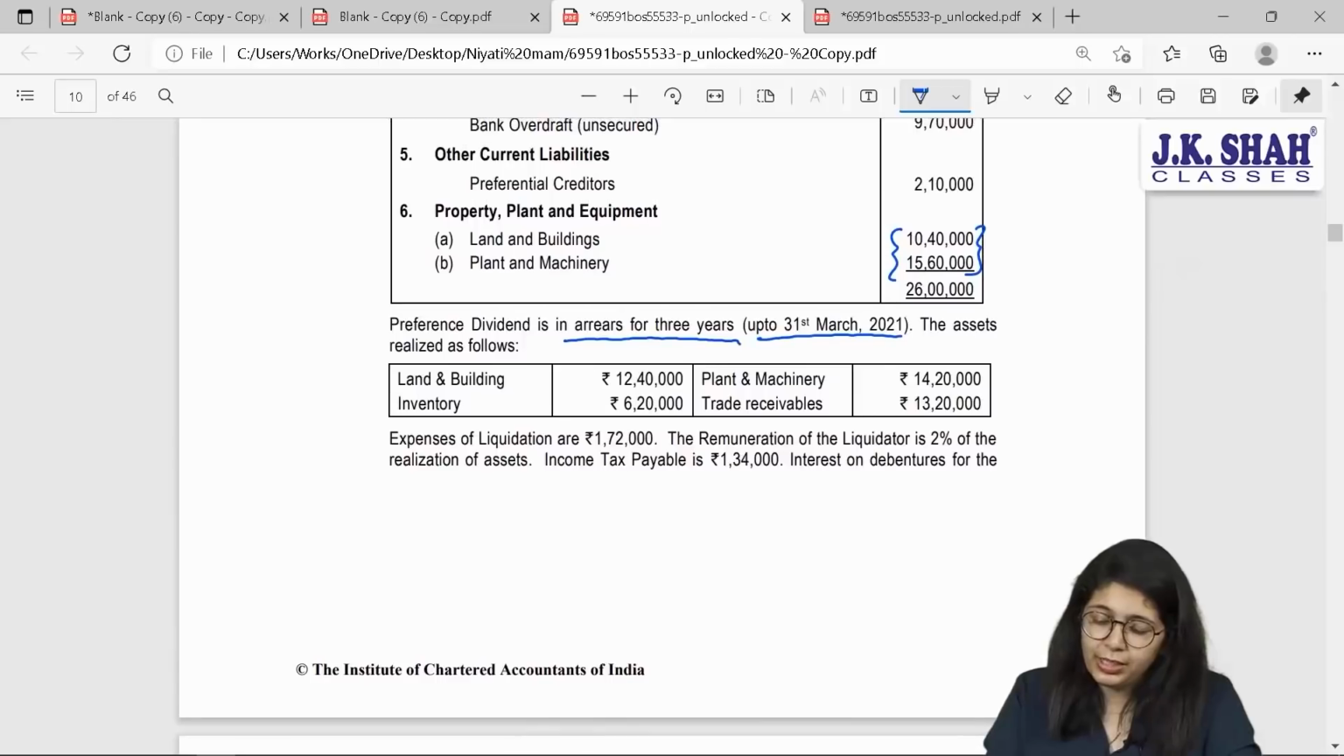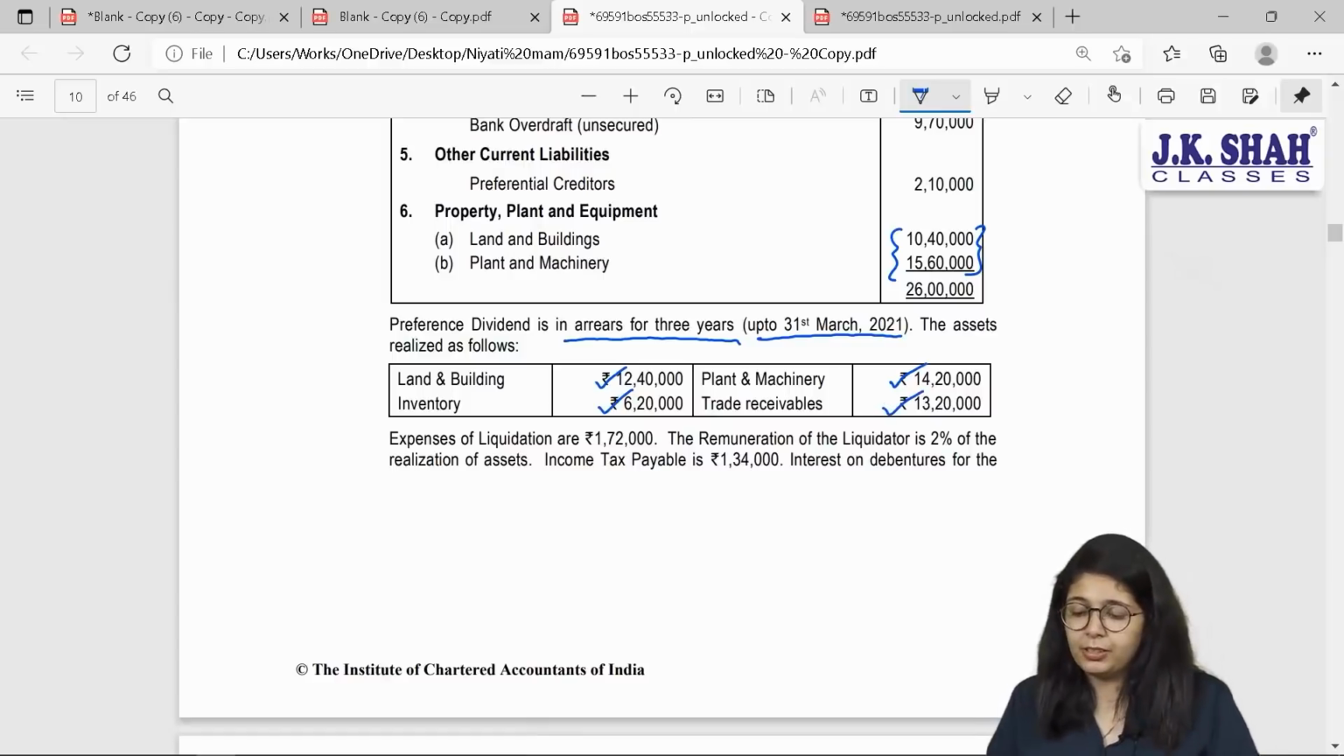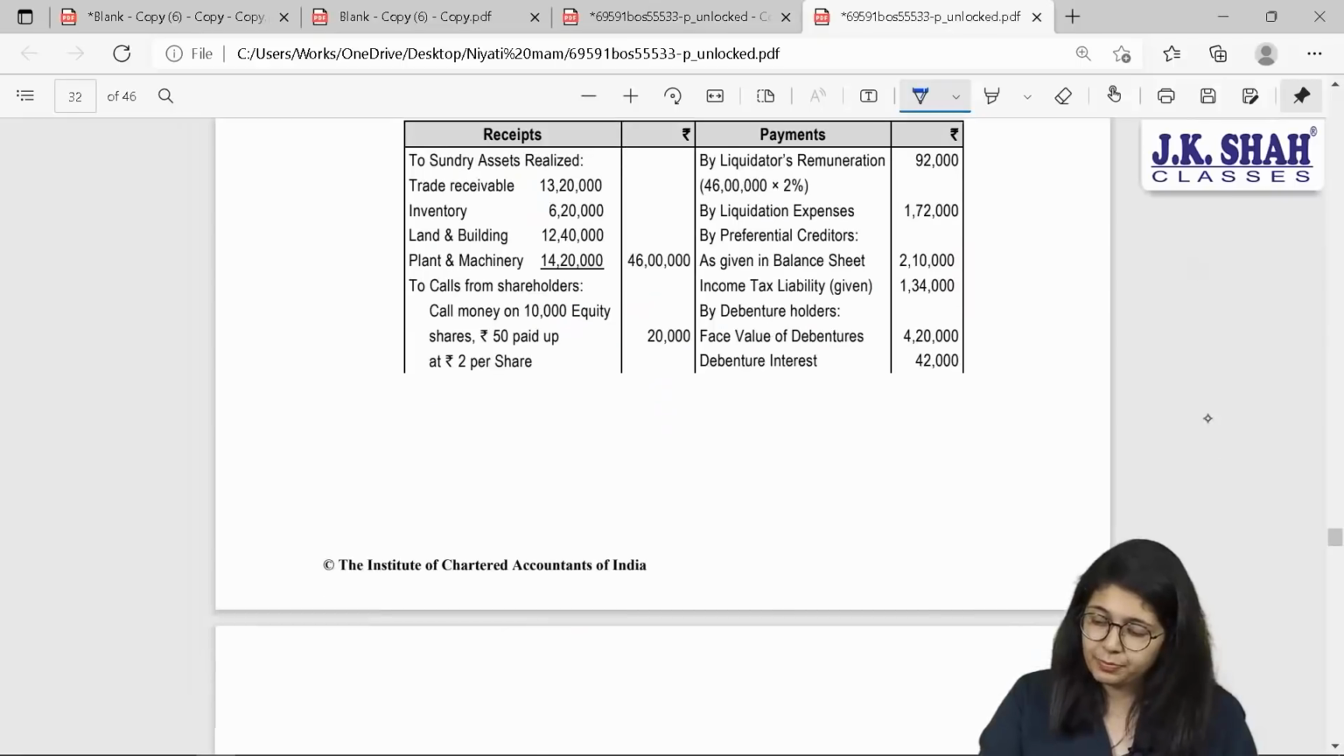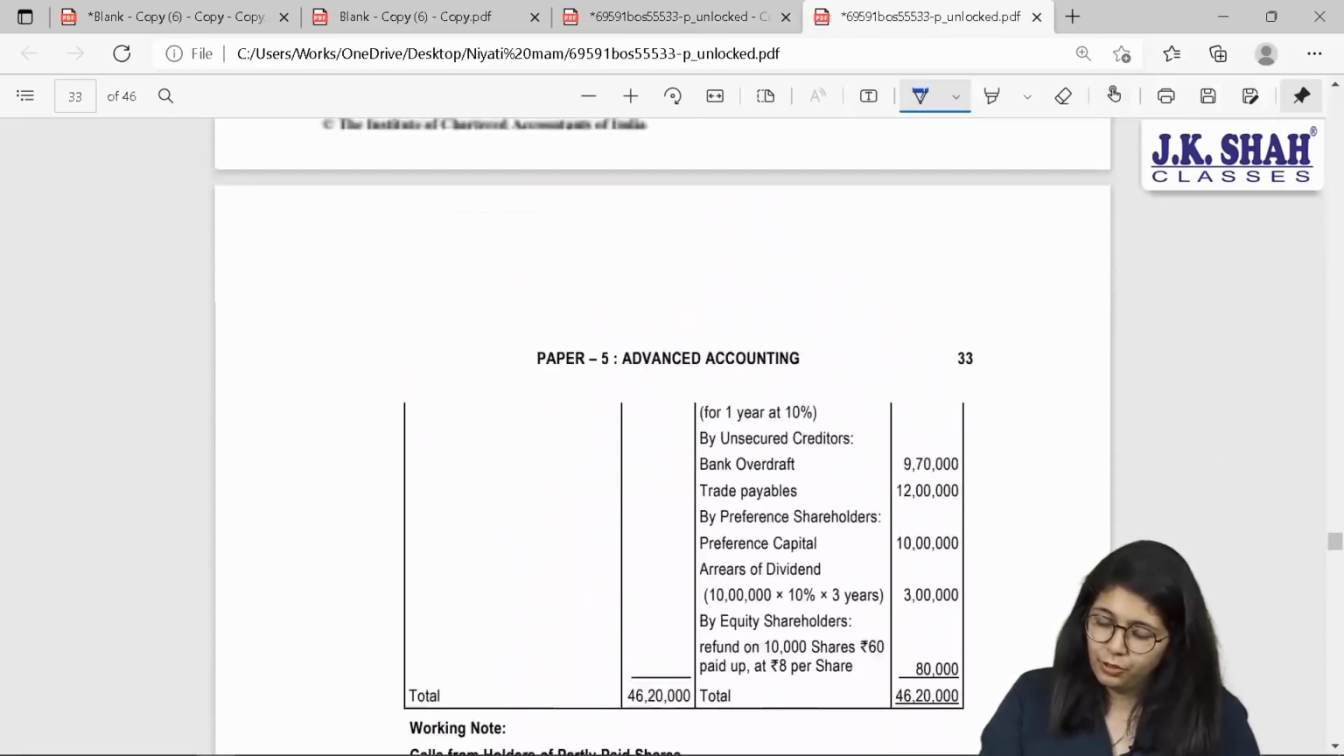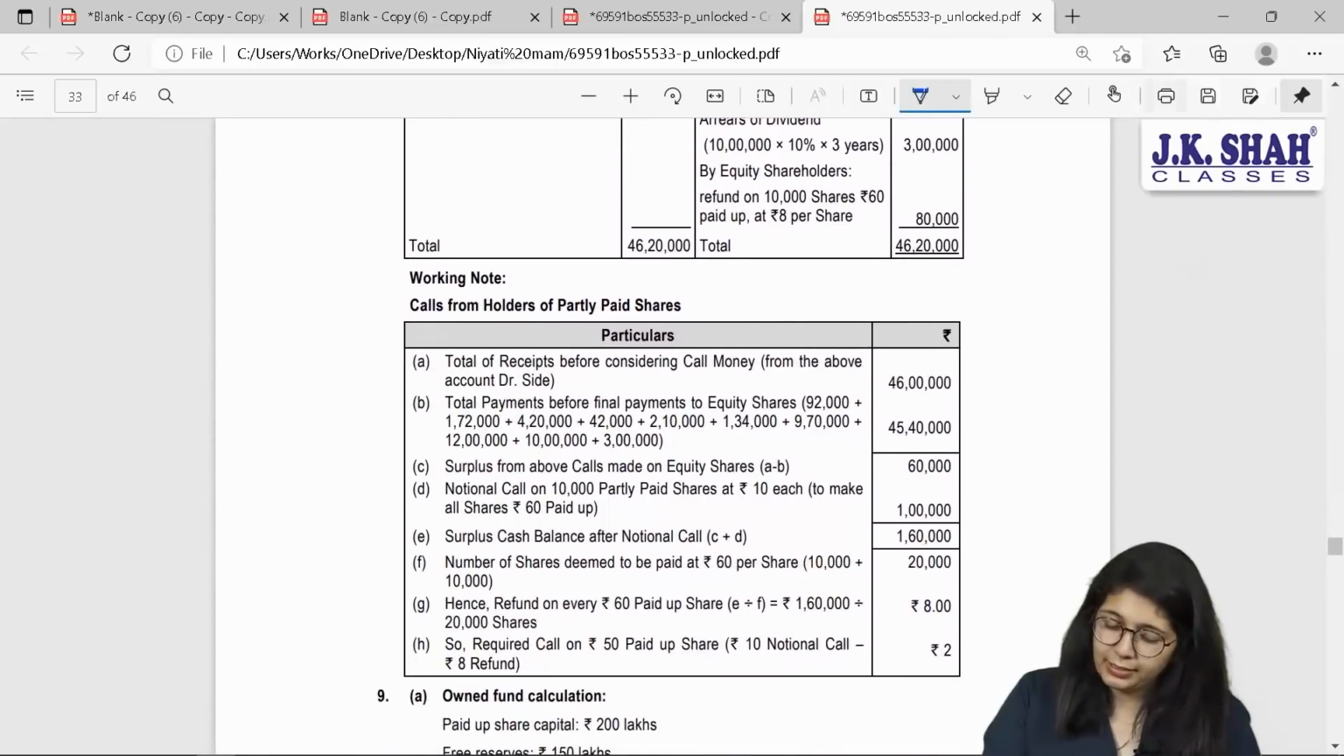The assets realized as follows. When you sold the assets, from land and building you got 1240. From plant and machinery you got 1420, from inventory 620, and from trade receivables 13,20,000. So let us take the total. 12,40,000 plus 14,20,000 plus 13,20,000 and plus 6,20,000 will together give you 46 lakh rupees. 46 lakhs is your total amount of receipts before considering the call money.